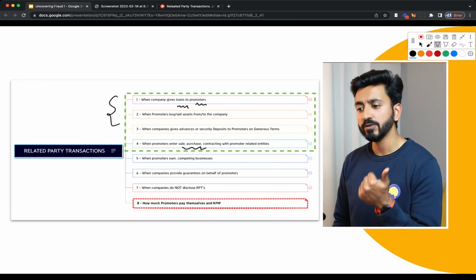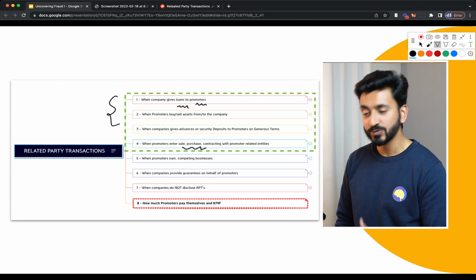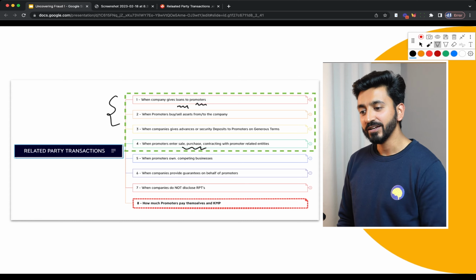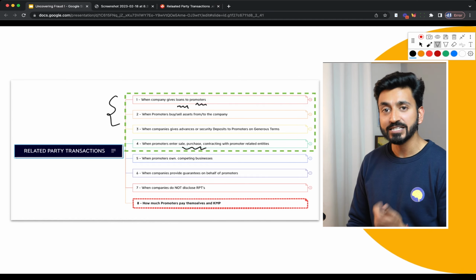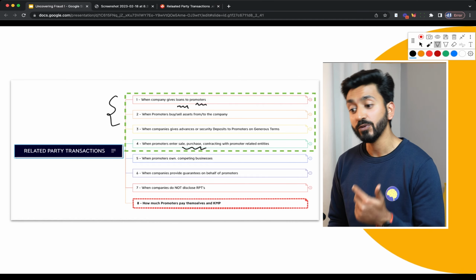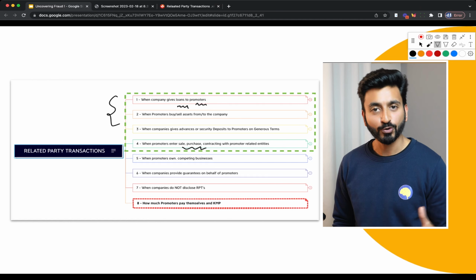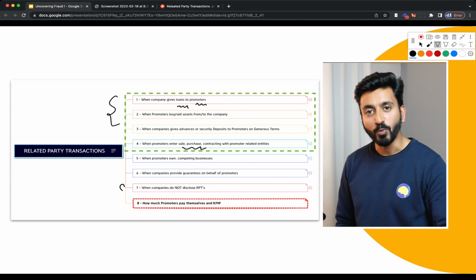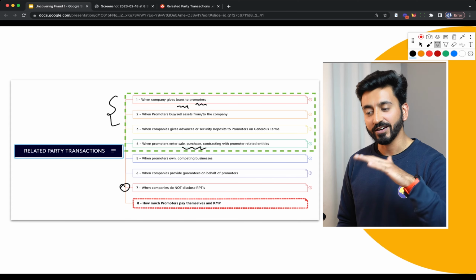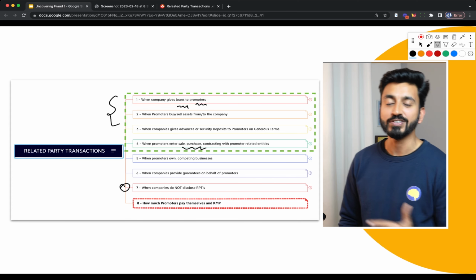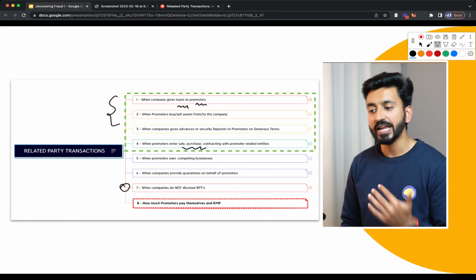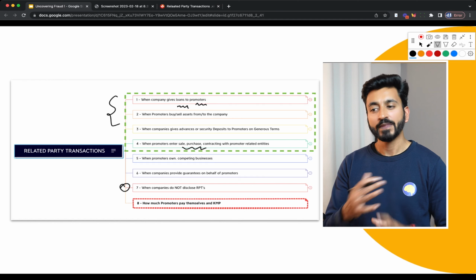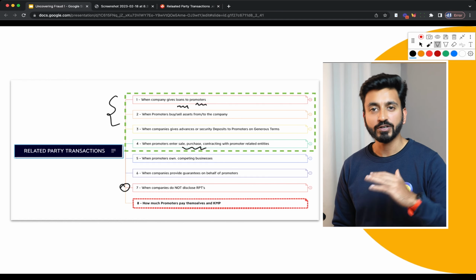The fifth one would be when promoters own competing businesses. Would you believe it? But yes, there are companies that do that. Number 6 would be when companies provide guarantees on behalf of promoters. Number 7 would be when companies do not disclose RPTs at all. And I think this is probably where most of the companies within India currently lie, because most of them are not even declaring RPTs. And the eighth one, which is super important, is how much promoters pay to themselves. So these are the different types of related party transactions.